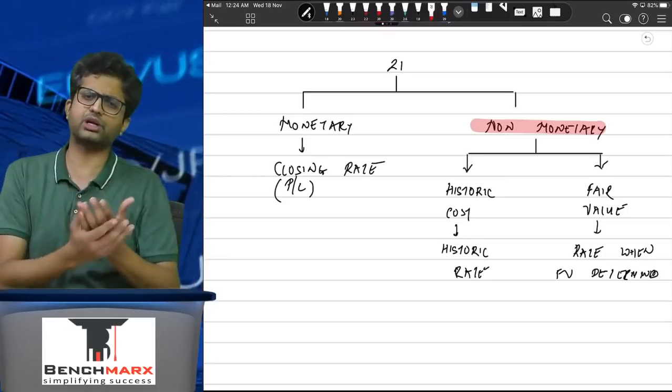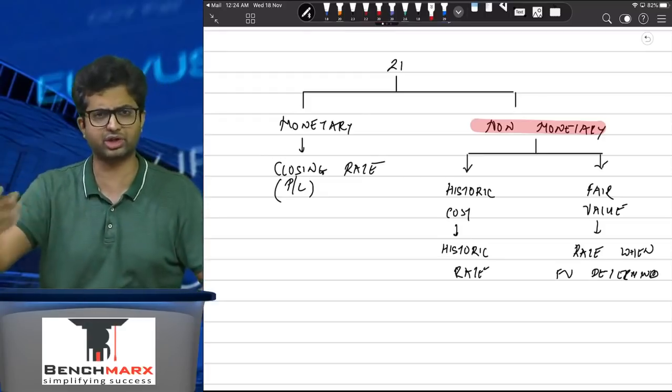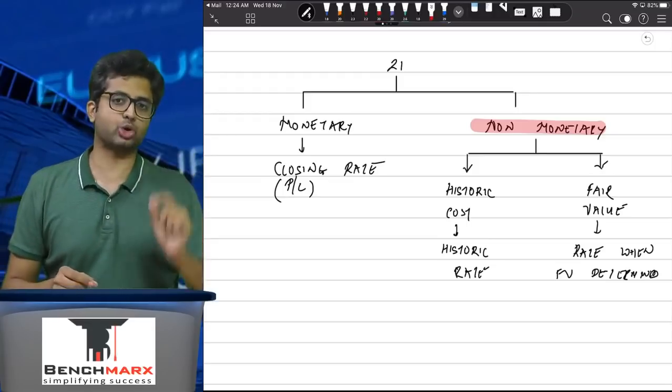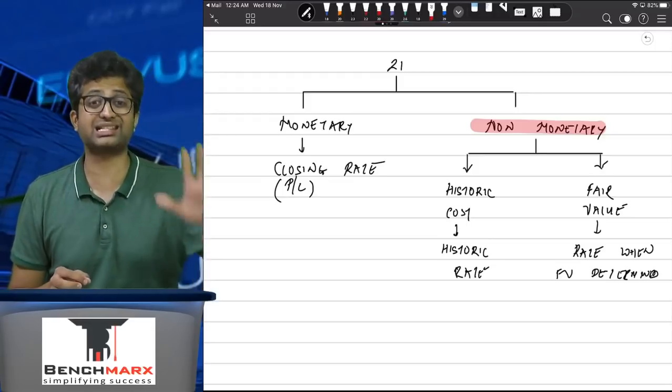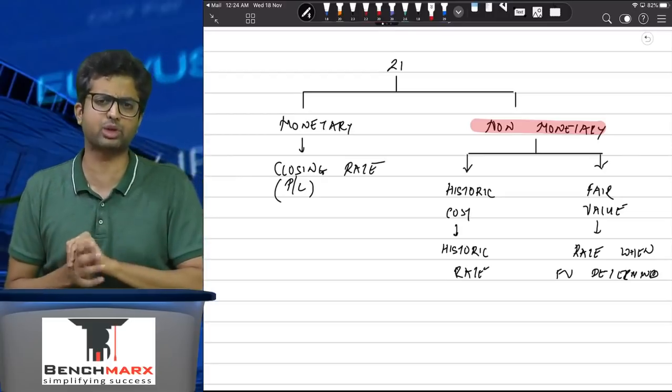And a lot of students have written to me saying that, sir, the institute has taken the exchange rate gain or loss into the profit and loss account. Well, that is because Ind AS 109, that is on financial instruments, has a specific exclusion for this point, and I've given you the relevant paras as well.